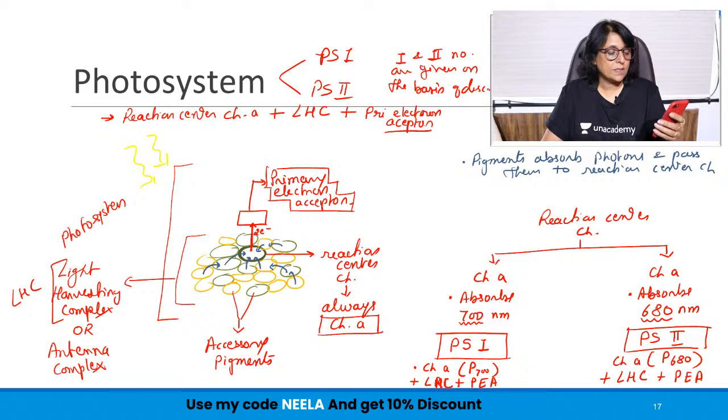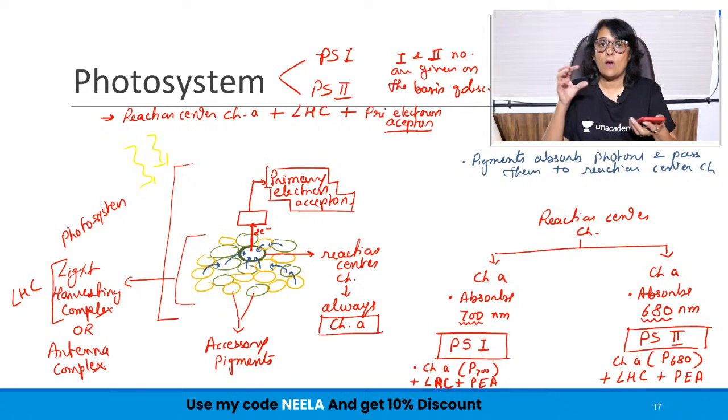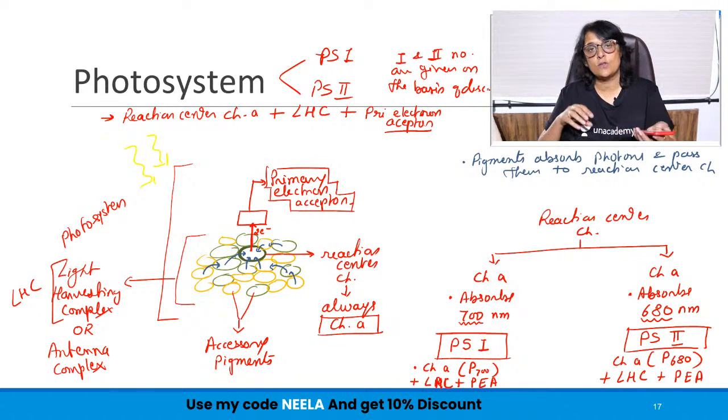Ayush says, clear, everything is clear. Ayush says, now I have understood why it is called antenna complex and light harvesting. Okay, so that is the purpose of me taking a class, because in the beginning I said that I want you to understand it. Up till now, probably you were just mugging up that this is called antenna, this is called light harvesting.